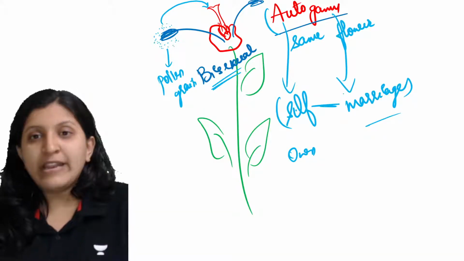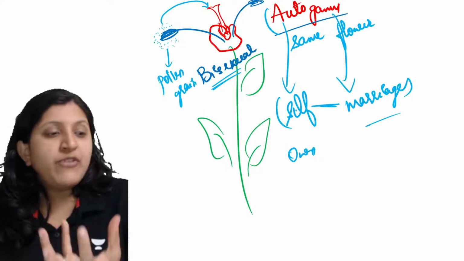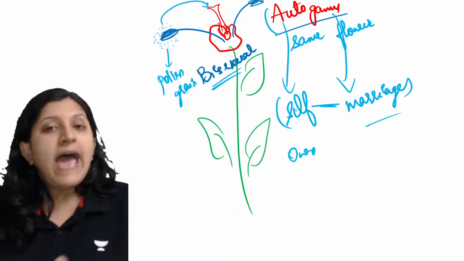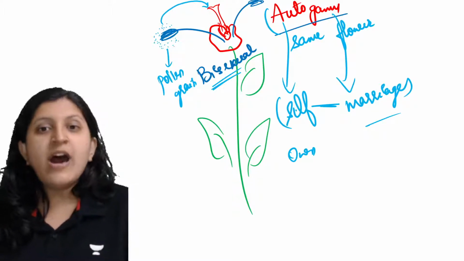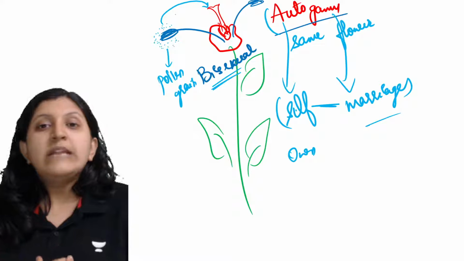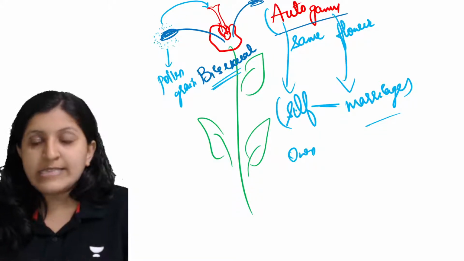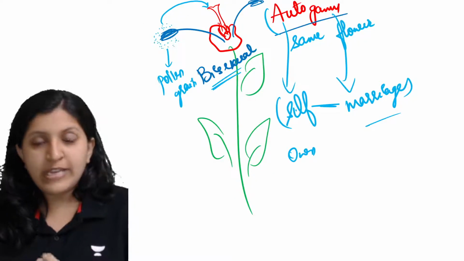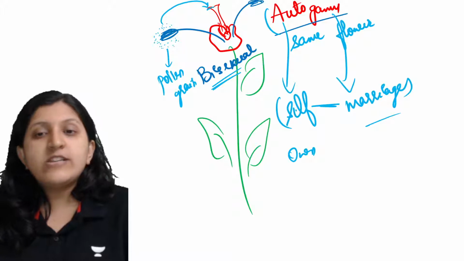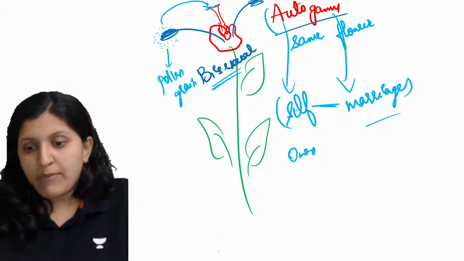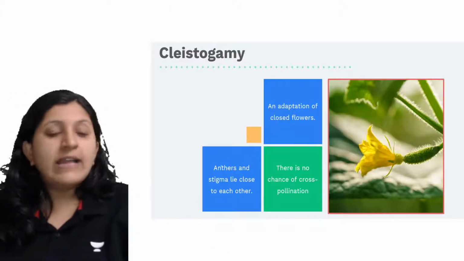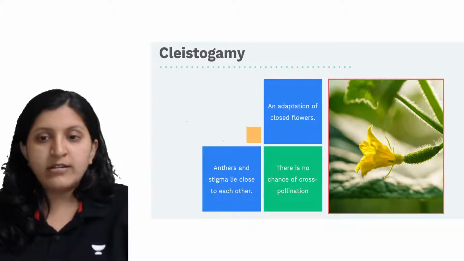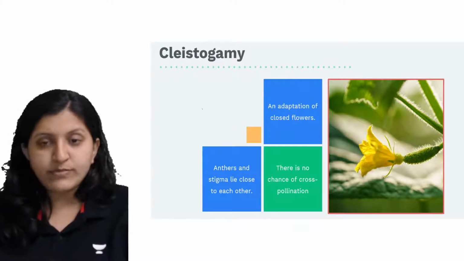So self marriage is where you can find a bisexual flower, and within that bisexual flower only there is an anther which is going to release a pollen grain. This is received by the stigma. So this is autogamy.